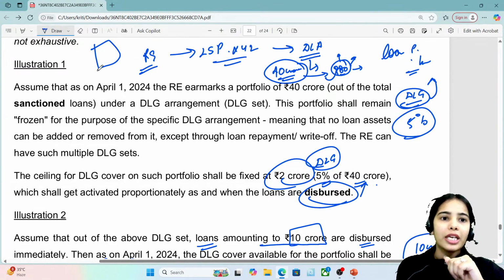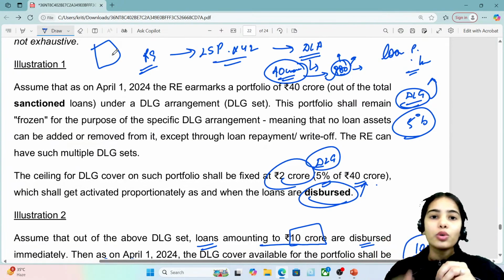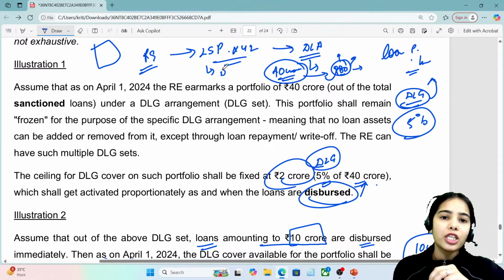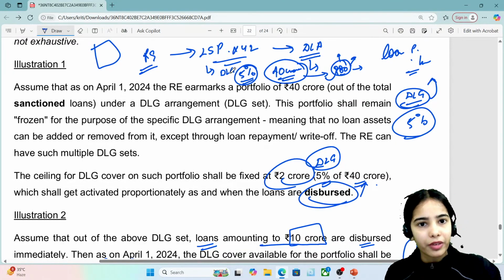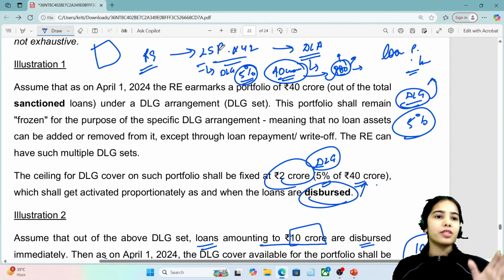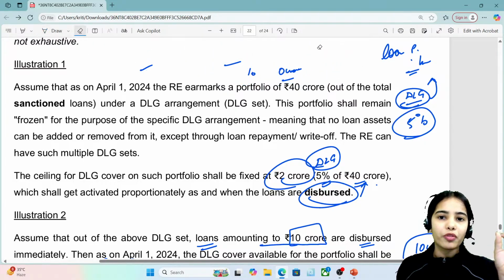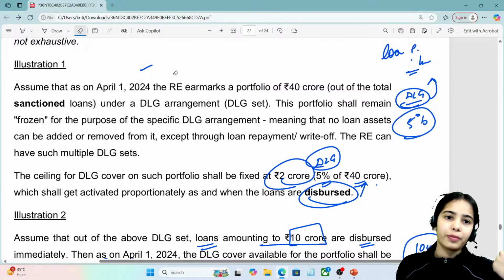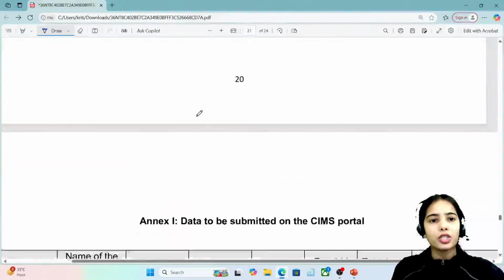The regulated entity has done the due diligence and has decided to release this money to the borrowers. The lending service provider here is giving the default loss guarantee of let's say 5%, because up to 5% only the default loss guarantee can be given. So this is the basic idea. I hope it is clear that the regulated entities are connected with the lending service provider, and they can take the default loss guarantee from their own lending service provider or from other lending service providers also.